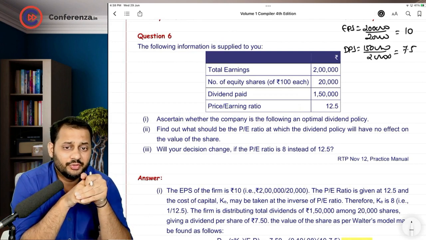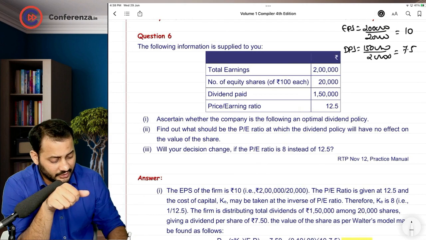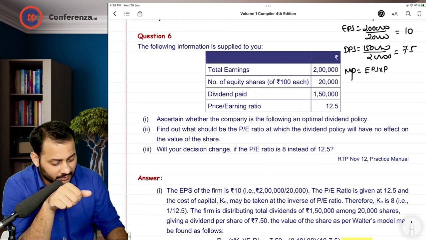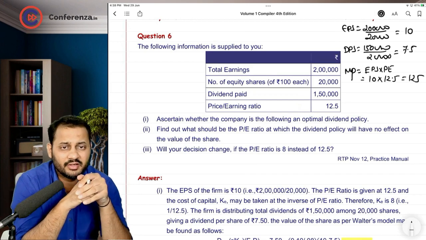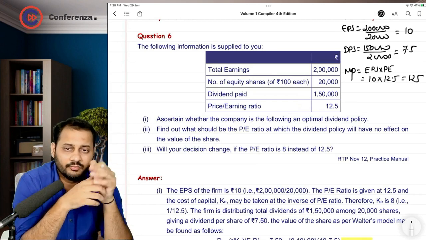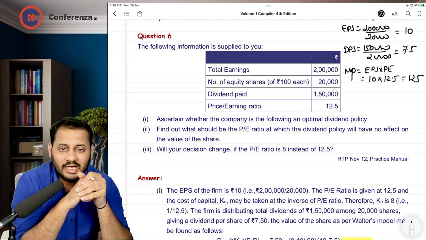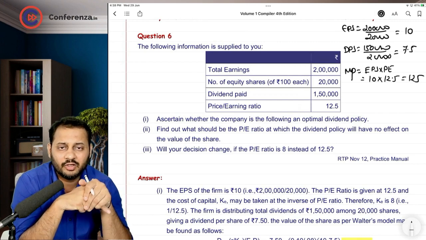Price earning ratio, you can clearly see it is 12.5. With the help of that, you can calculate the actual market price, which is EPS multiplied by PE ratio, which is 10 multiplied by 12.5, which goes to 125. So these are some real figures derived from the table given to us. Okay. Ascertain whether the company is following an optimal dividend policy.